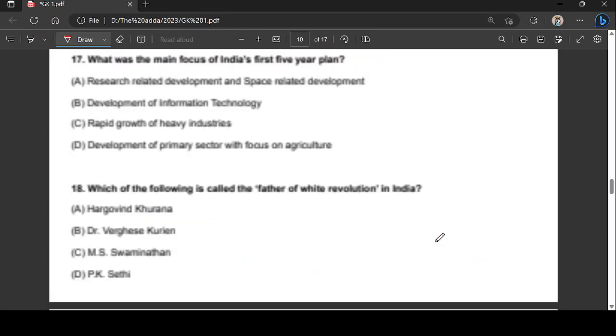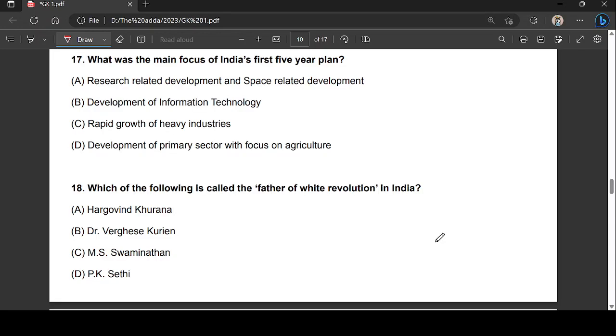What was the main focus of India's first 5-year plan? Right, guys, with regard to the questions when it comes to Indian economy, try to focus on all the 5-year plans, the date, the period, and what the main focus of each 5-year plan was. Right, it's very, very important.